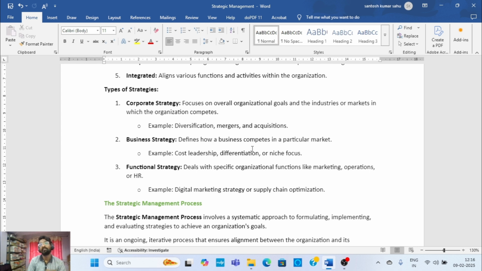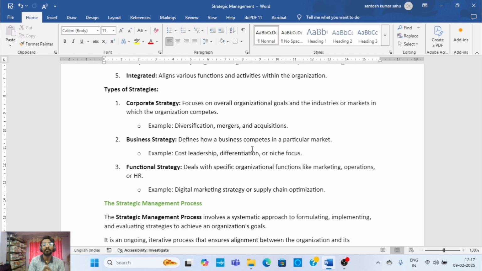In every company there are different functions, and when they work in an integrated way, the company will run well. So if the functions are marketing, operations, HR, sales, for each and every function the strategies that are applied are called functional strategy.